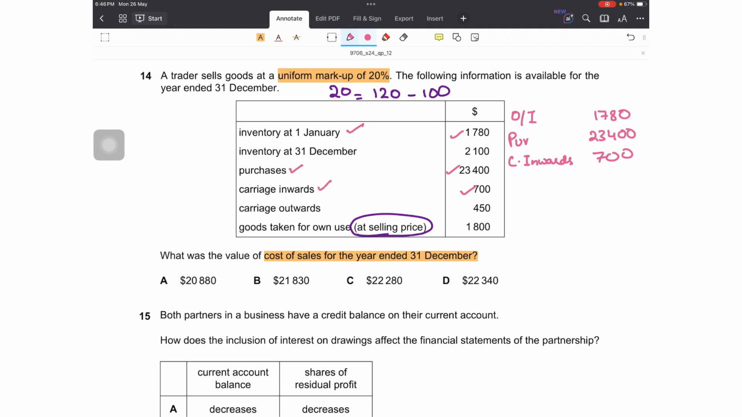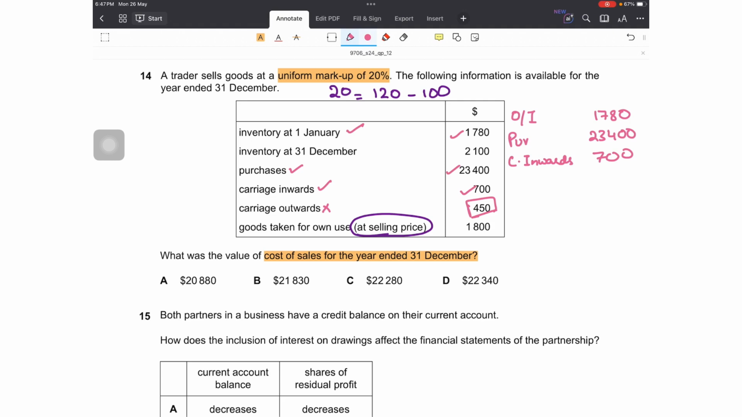Opening inventory is used, closing inventory will be subtracted in the end, purchases are used, carriage inwards. Do we also have carriage outwards over here? No, carriage outwards are recorded as an expense after the gross profit and other expenses. They are not part of the cost of sales, since they are incurred for delivering goods to the customers, not bringing the goods into the business. So 450 is given just to confuse you.